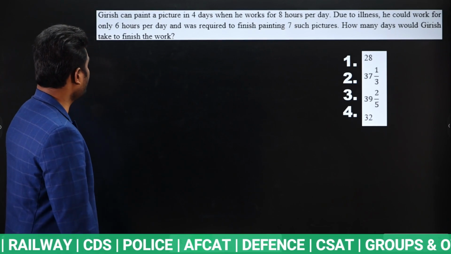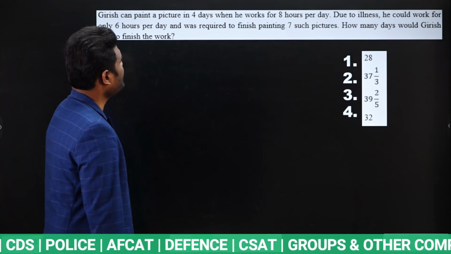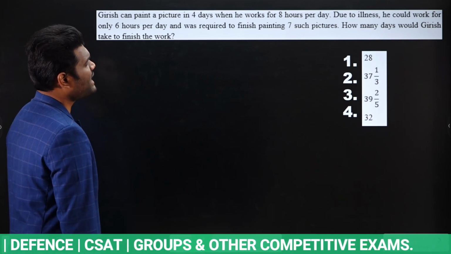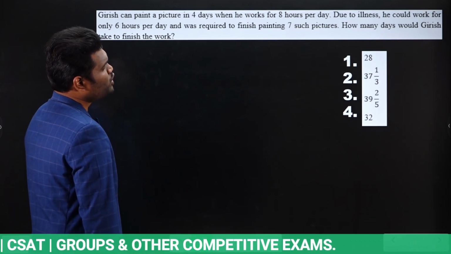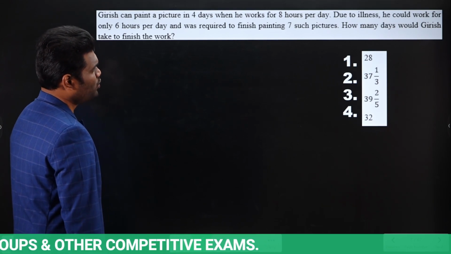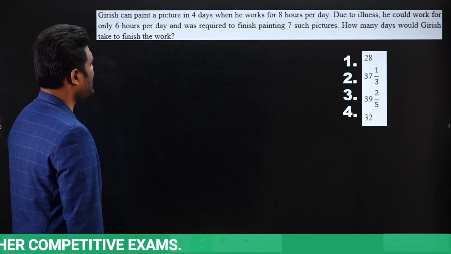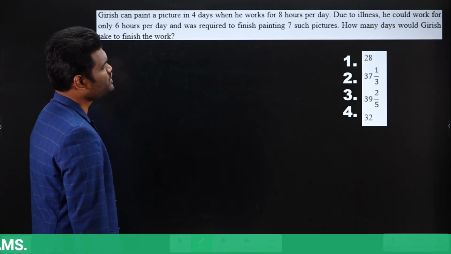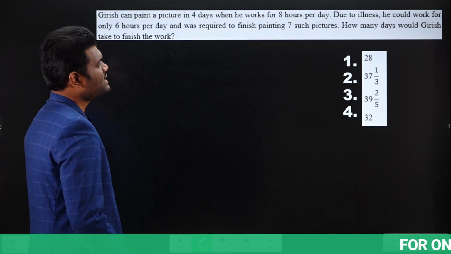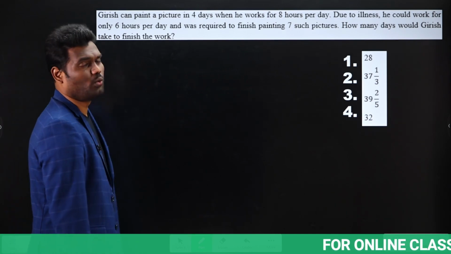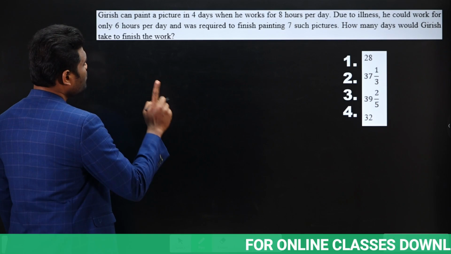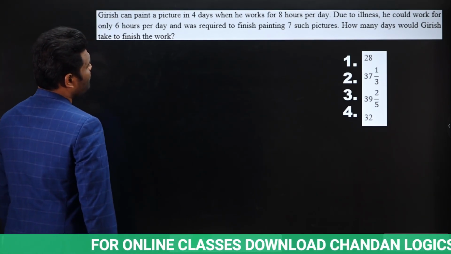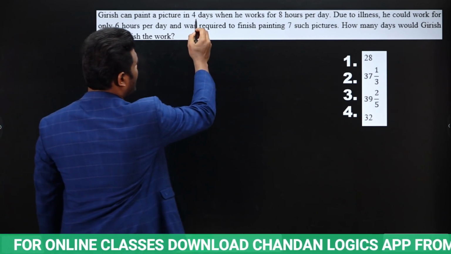Next. Girish can paint a picture in 4 days when he works for 8 hours per day. Due to illness, he could work for only 6 hours per day and was required to finish 7 such paintings. How many days would Girish take to finish the work? Look here. Actually, to finish one painting, how much will Girish take? 4 days if he works 8 hours per day.